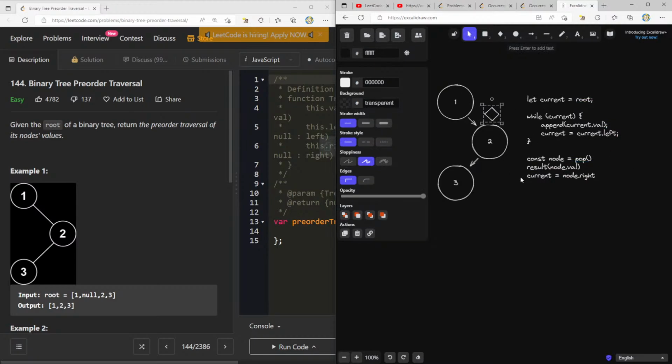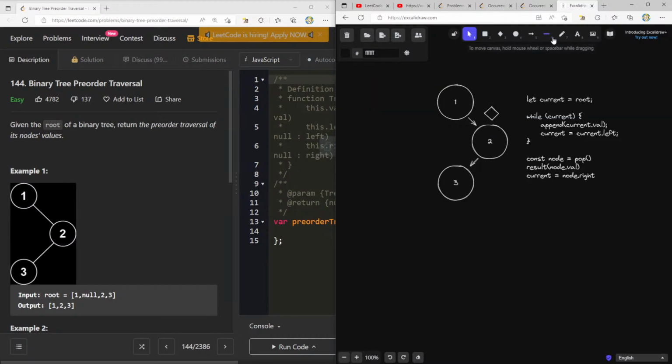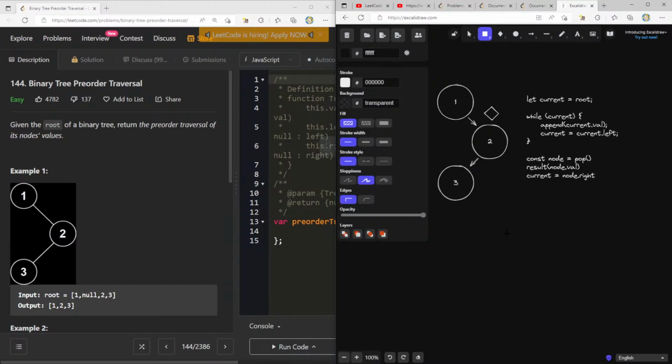And then let's see, if we start this whole thing over again, while current, append current.val to current.left. We'll see, we don't want to just append it, right? We need to actually print it. So I think I should actually maybe push it here, but I can still keep that in my stack. I think that's one thing that we can do. Again, I wish there was a nicer way of doing this. I'm going to try and figure something out here.